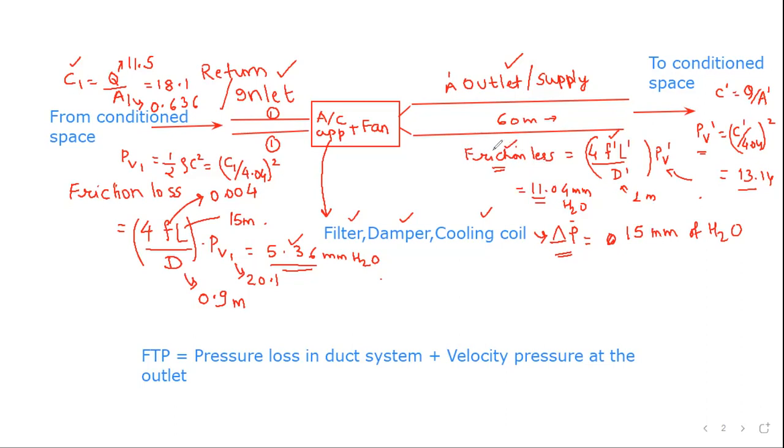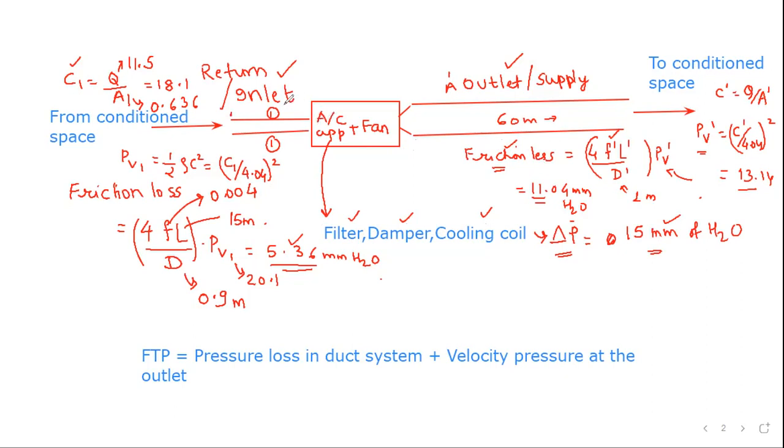The other calculation which is important is the losses. In this we have already considered losses in the filters, dampers, and cooling coil. Now we have to calculate the losses in the inlet section, the inlet loss. This inlet would have some losses, and it is straight away given as 0.5 PV1.